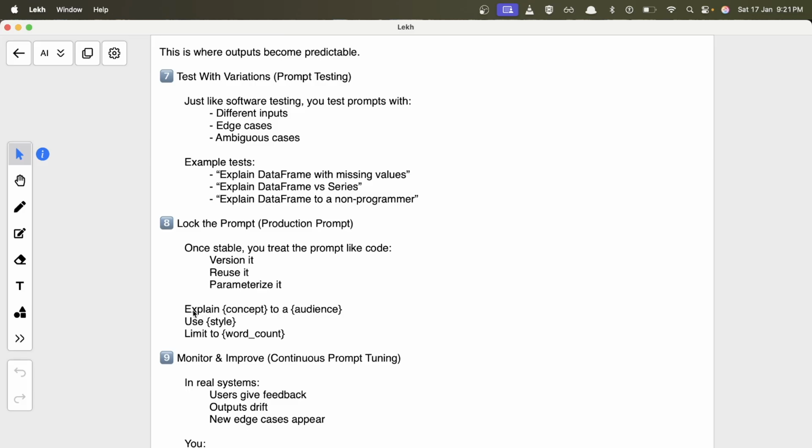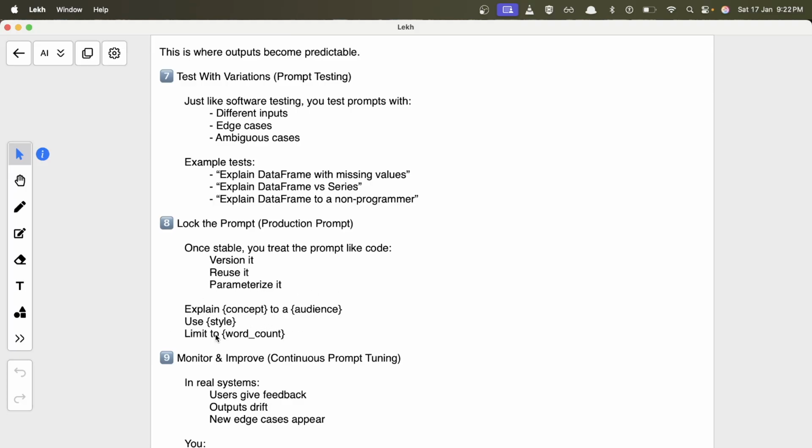For example, this is a small template I've created: explain a concept to an audience, use this kind of style, and limit to a word count. If I just replace the concept with any other concept, for example an SQL concept, and the audience level, instead of beginner, let's say senior level. Style could mean a Python example. And for word count, you can provide different word counts, right? So you don't have to write the prompt again and again.